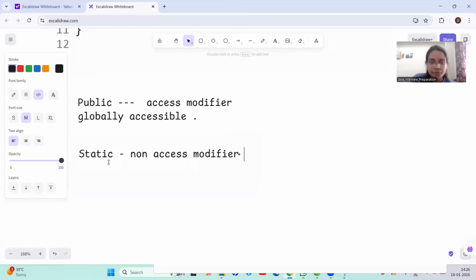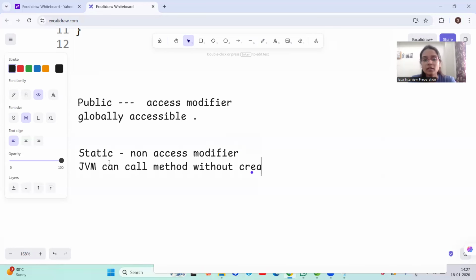So the JVM can call the method without creating an object of that class, and that's why we make that method static.